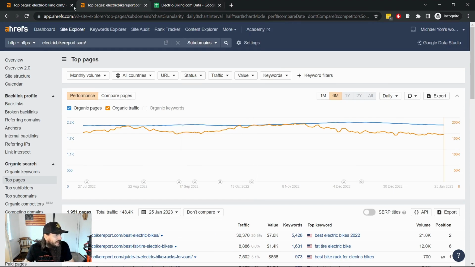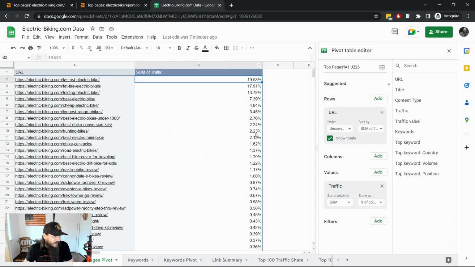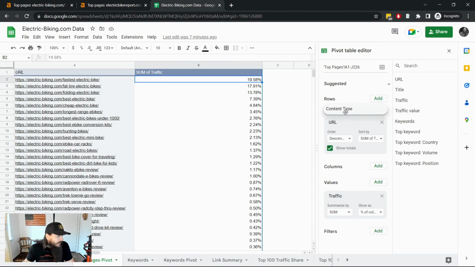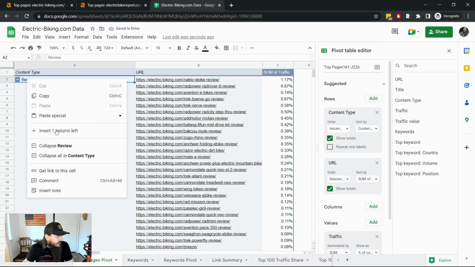Anyways, getting back to our top pages analysis, this is really, like I said, just going to give you a really good view of what pages are making up the majority of the traffic footprint. And then if you do grab content types and topics, you can throw this in here as well and really understand the types of content that make up the majority of their traffic footprint as well.